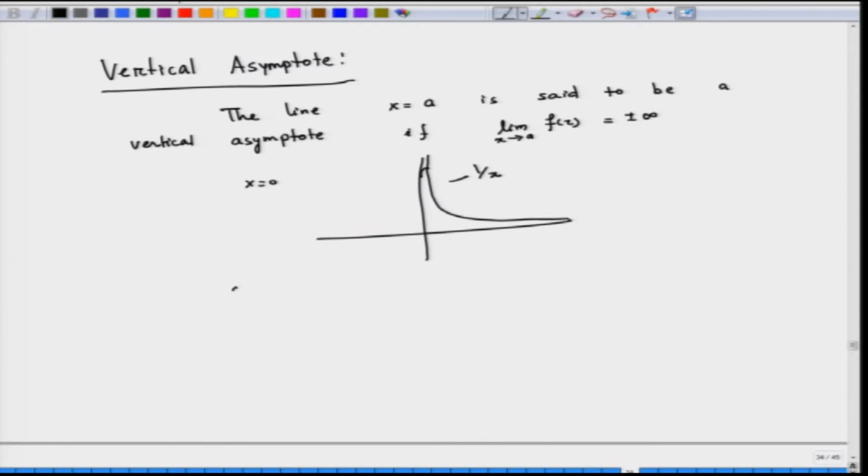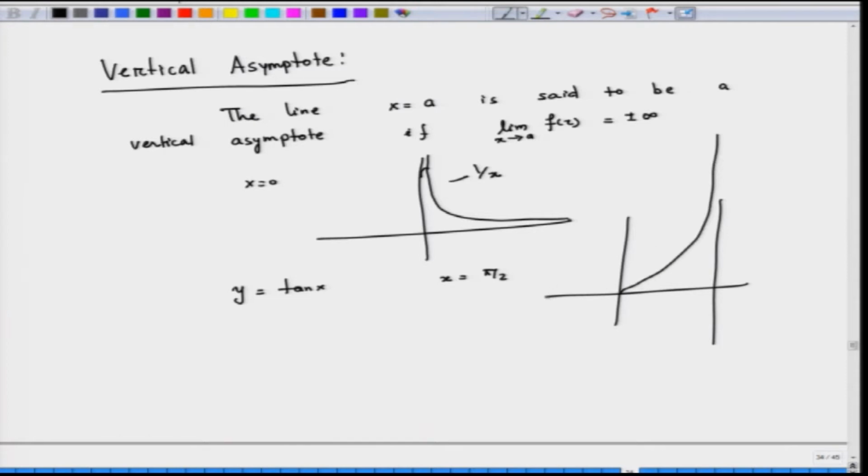Now, if you take y is equal to tan x, then the tan graph will go like this between minus pi by 2 and pi by 2. So, x equal to plus or minus pi by 2 are going to be the vertical asymptotes for the curve y equal to tan x.